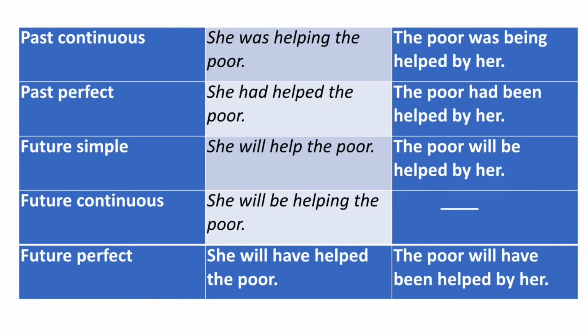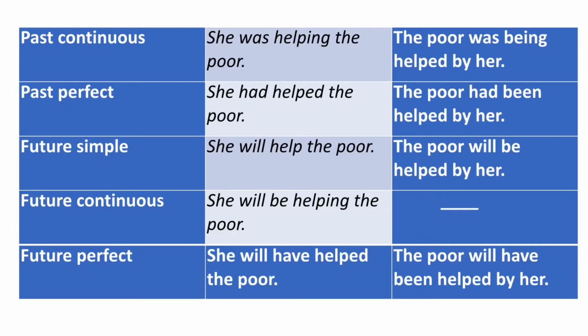Next tense is past continuous tense. She was helping the poor. As it is past continuous tense, we will use here was or were plus being plus third form of the verb, then by, then object. The poor was being helped by her.